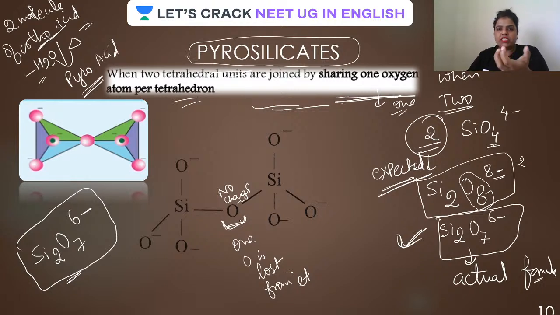And for each oxygen sharing, one oxygen has to be removed, because one water molecule is coming out, so one oxygen goes out and one oxygen remains as the linkage between the two silicate units. I hope it is clear. Do you find it easy, guys? Done. Very good. Thank you so much, dear.